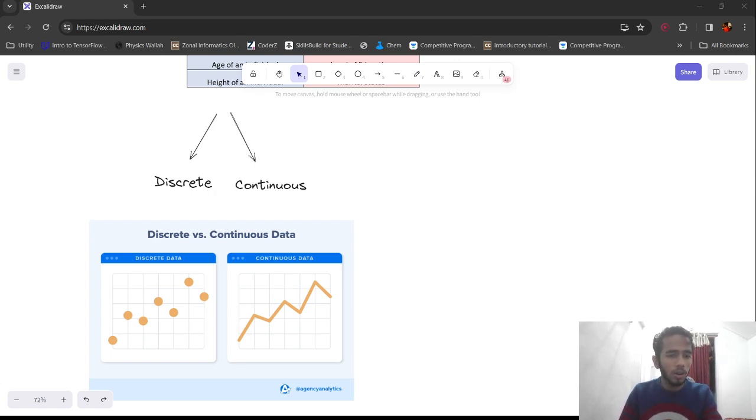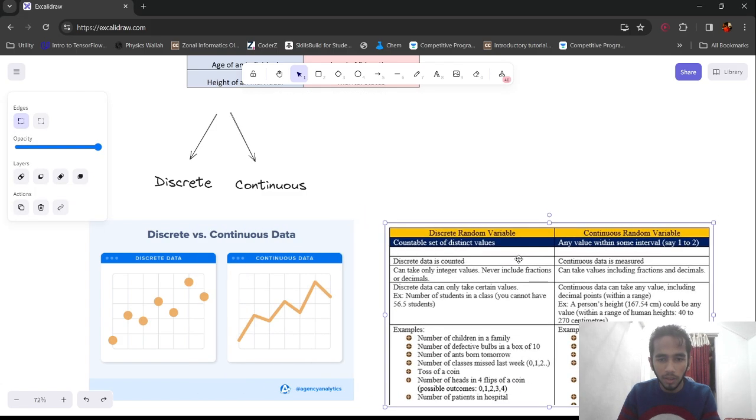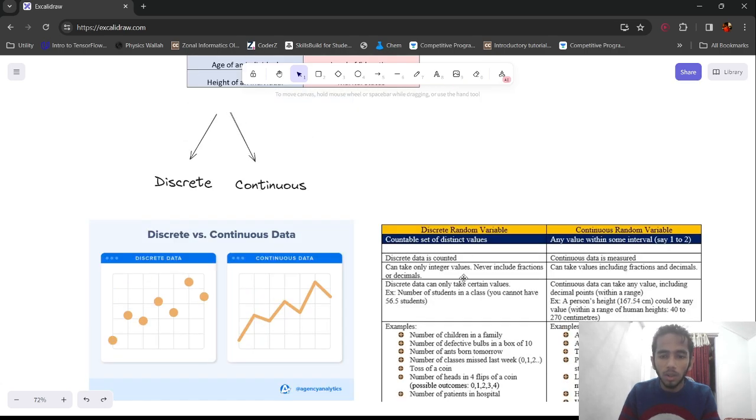So the next topic that we are going to see, the last topic for today probably, is that I have another photo for discrete random variable and continuous random variable. Let me paste that so that in the notes it's very easy for you to understand. So again, discrete can be a countable set, but a continuous random variable is from an interval. For example, my percentage throughout the years can range from class 1 to 10. So class 1 to 10 is the interval, whereas my marks can be anything.